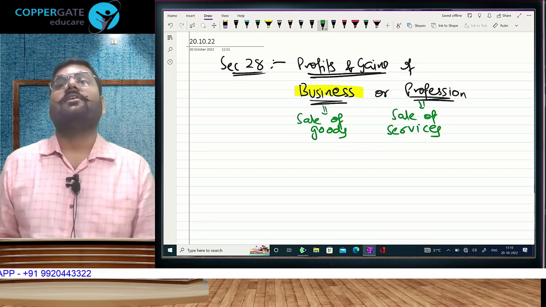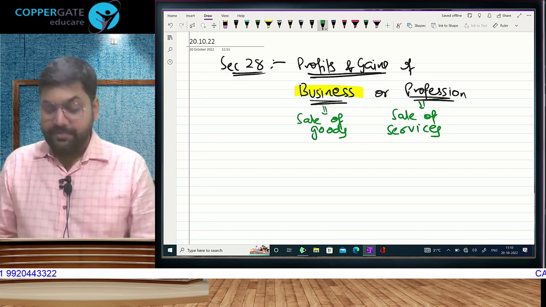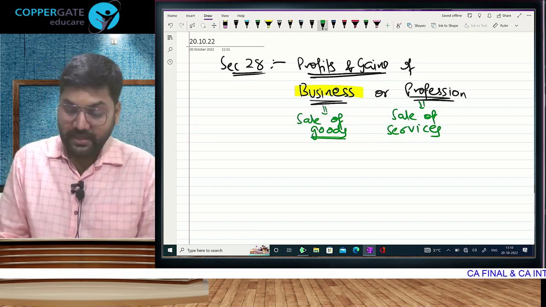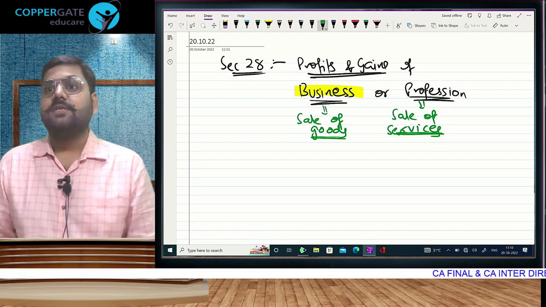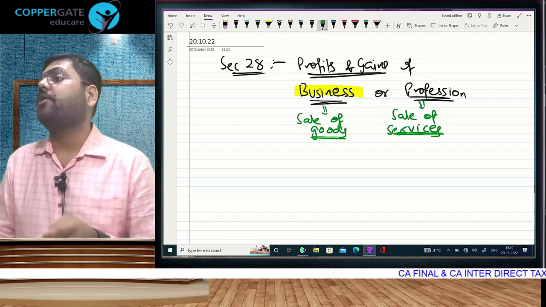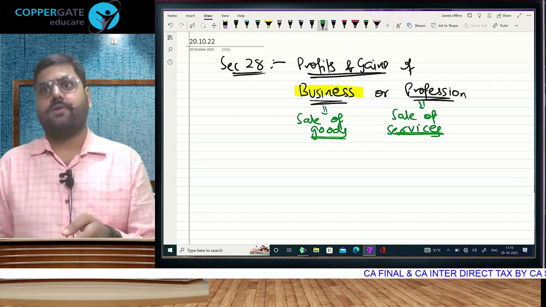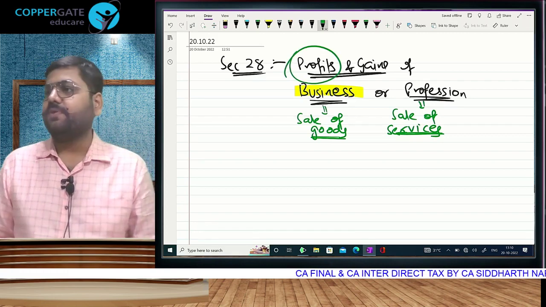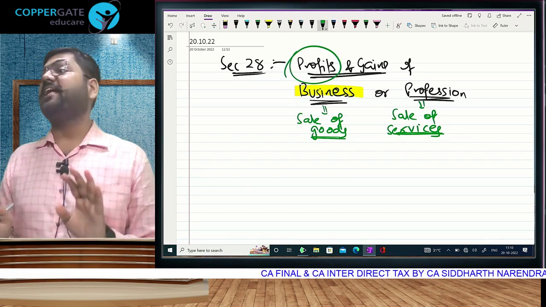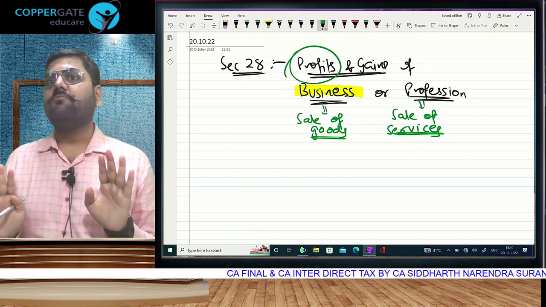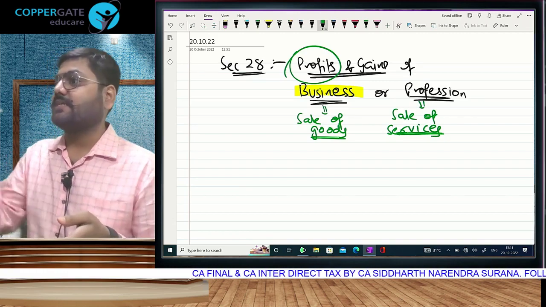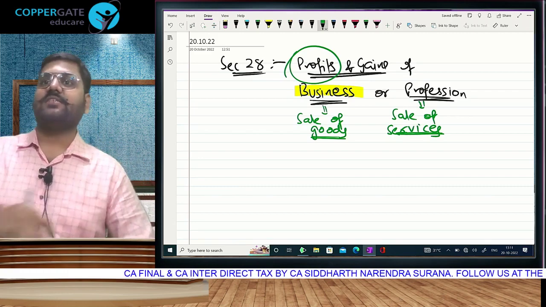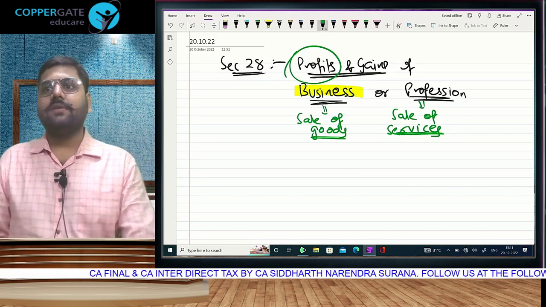You know what? Income tax is indifferent. Income tax says you sell something tangible, that is goods, or you sell something intangible, that is services. Whether hairpin or aeroplane, whether CS or doctor, in the course of sale of your goods or services, are you going to make profits? Those profits are taxable. What is the meaning of charging section? Charging section is that section which makes that particular income taxable, which says that if you have this income, you have to pay tax. That is the charging section.